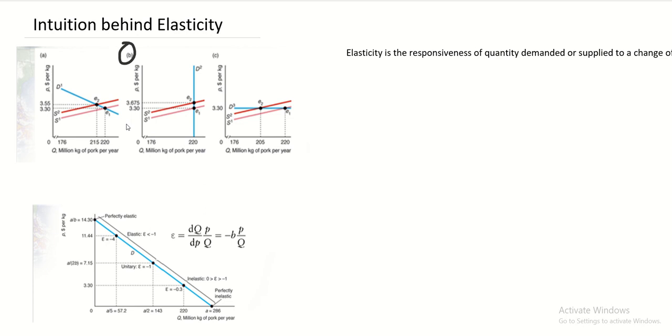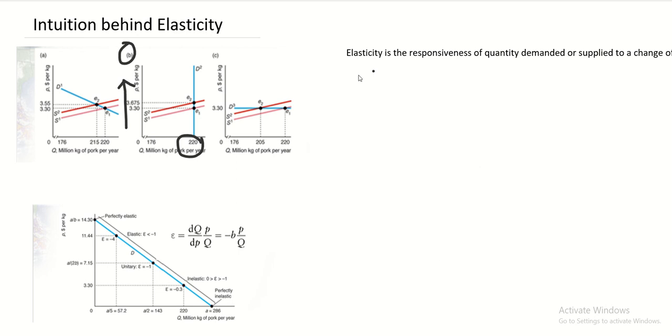As the prices increase from 0 to 3,675, we can see that there is not much increase in demand. In fact, the demand stayed the same at 220. So that means, no matter how the prices change, the demand will stay the same.